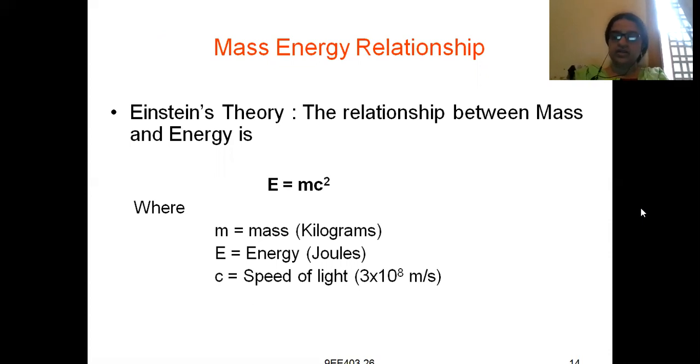Your energy is directly proportional to the mass of the radioactive material. E equals m into c square, where m is the mass expressed in kg, E is the energy expressed in joules, and c is the speed or velocity of light. As we all know, the velocity of light is 3 into 10 to the power of 8 meter per second, with all the units in the SI system.